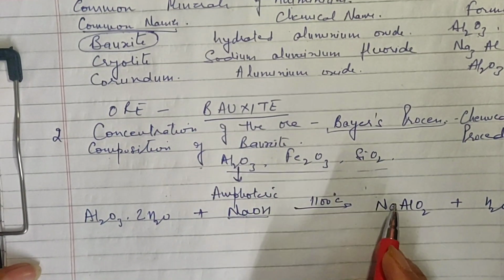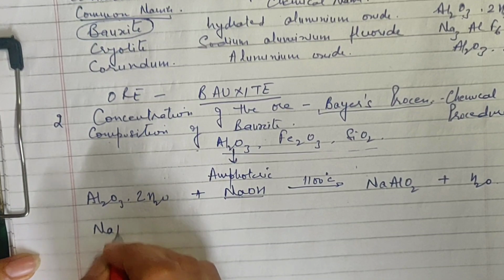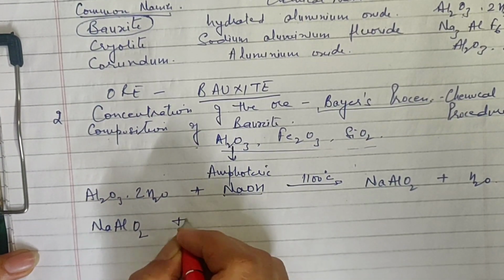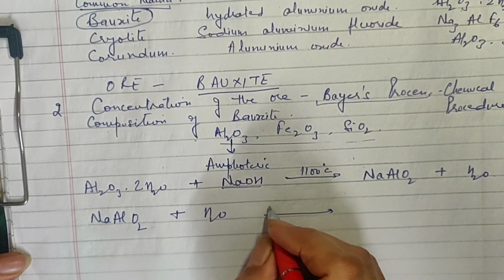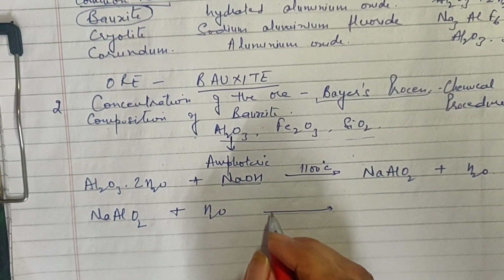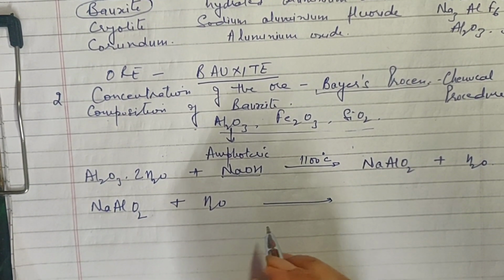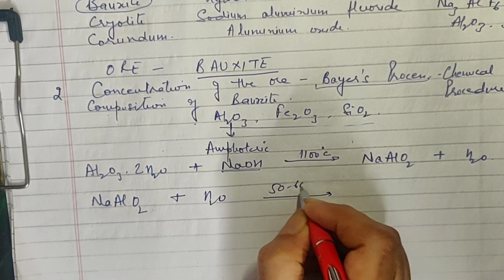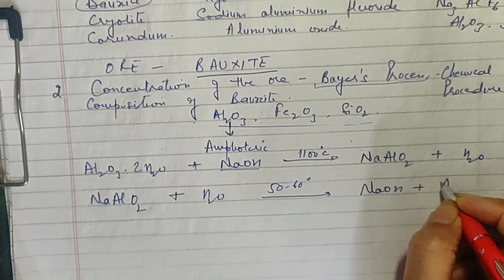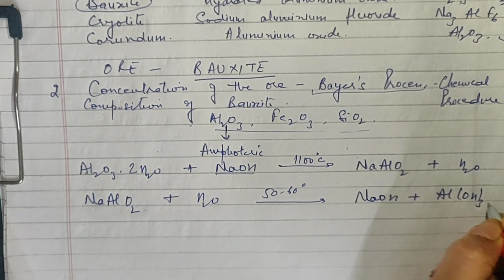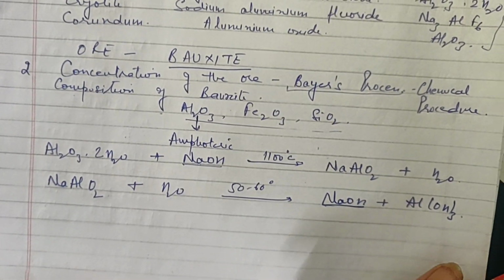So in the first step, we obtain sodium aluminate. In the second step, sodium aluminate is treated with more water and at a temperature a little lesser, about the temperature of 50 to 60 degrees. We obtain NaOH and we also obtain aluminium hydroxide. This you all know is soluble. This will dissolve in water.